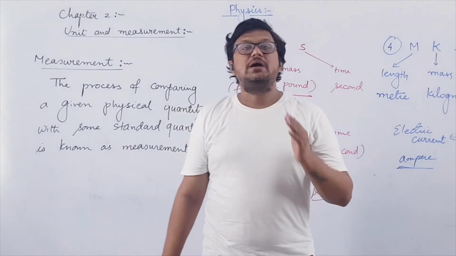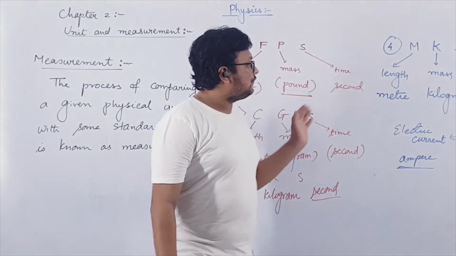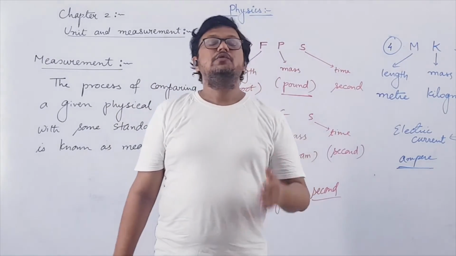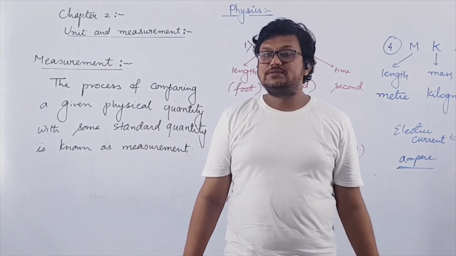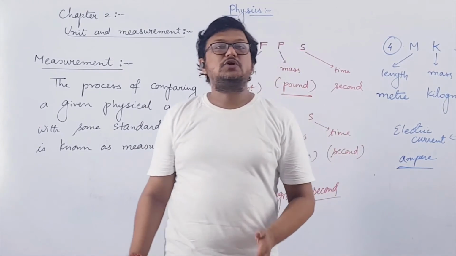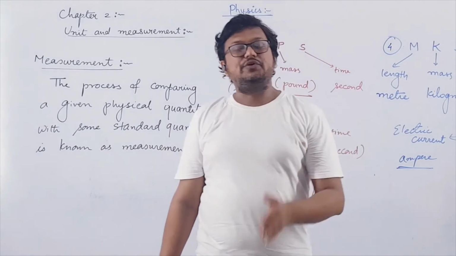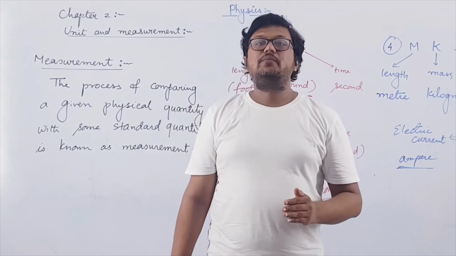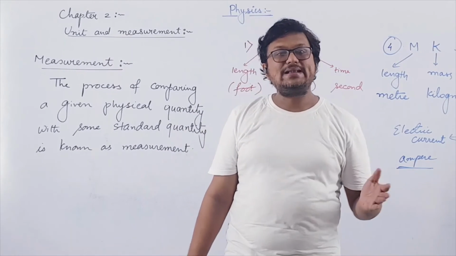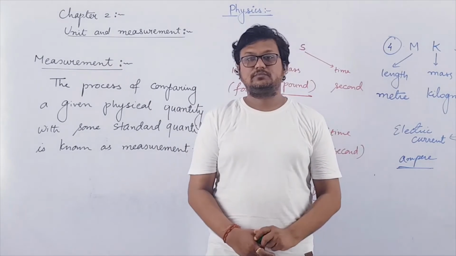Obviously, by using any of these 4 unit systems, we cannot measure temperature, intensity of radiation, amount of substance, etc. So there were some limitations or drawbacks of this 4 unit system. As a result, scientists from throughout the world had a conference on weight and measurement in France in 1971.